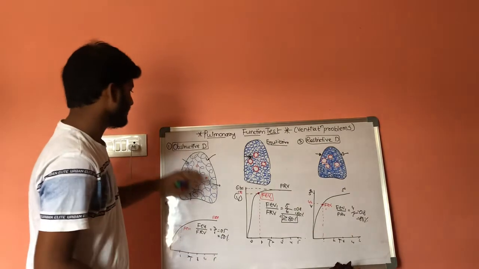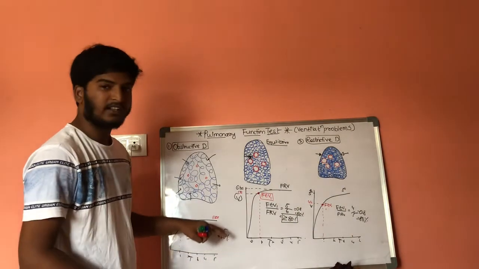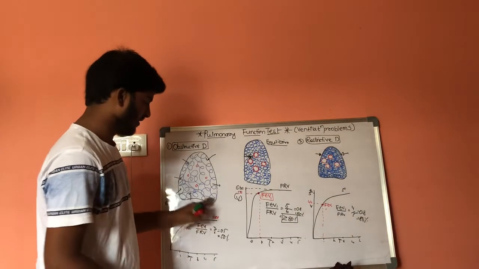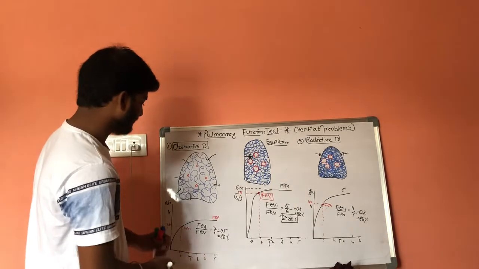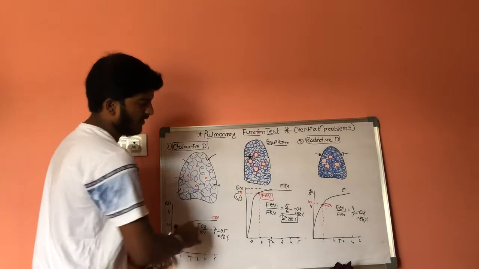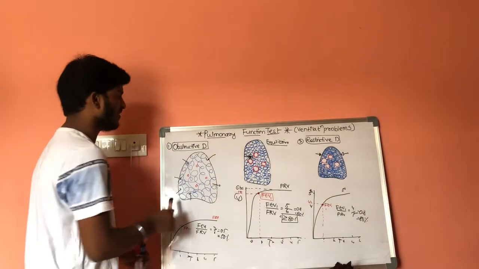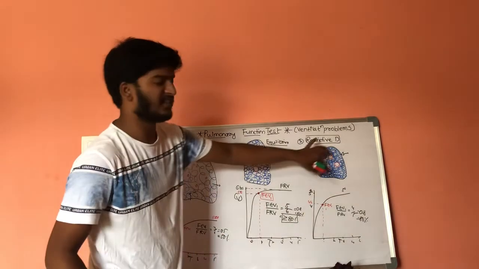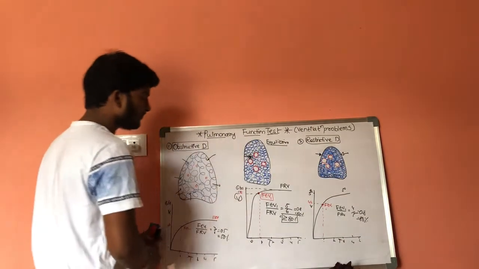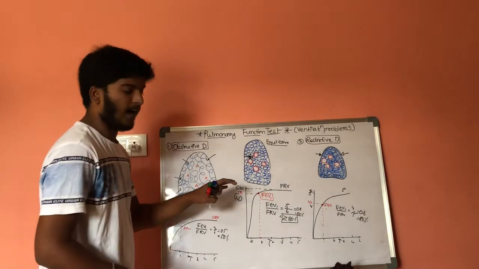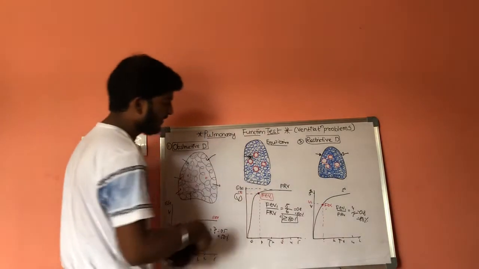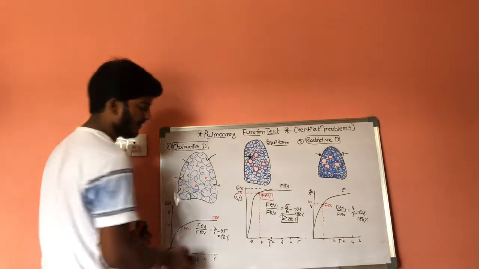So there is an abnormality in obstructive disorder. The abnormalities can be examined from this graph. So these graphs are useful for examining obstructive and restrictive disorders, and this is about abnormalities in graphs. Let us discuss one more type of graph.